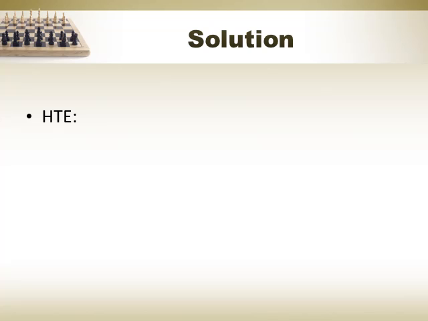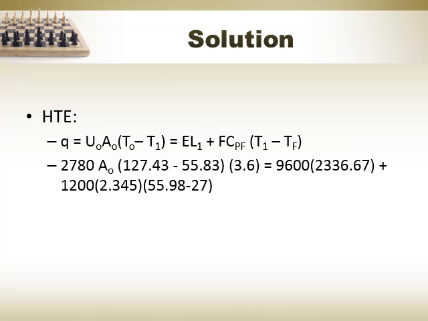Then, using the heat transfer equation, Q is equal to the overall heat transfer coefficient multiplied by the area times (TO minus T1), which is equal to E L1 plus F CPF multiplied by (T1 minus TF). By substituting the given values and the computed ones, we would get the value of area as 32.51 square meters.